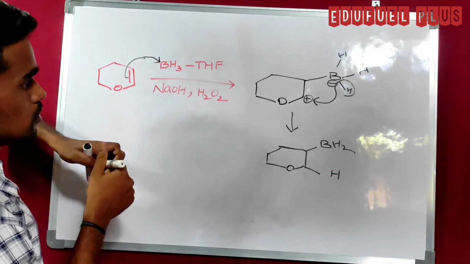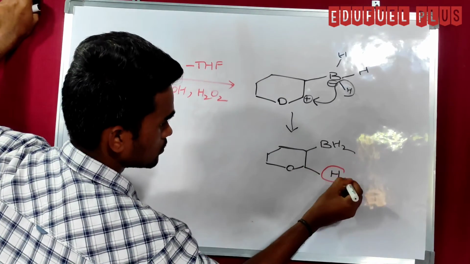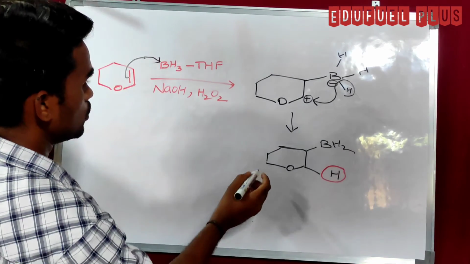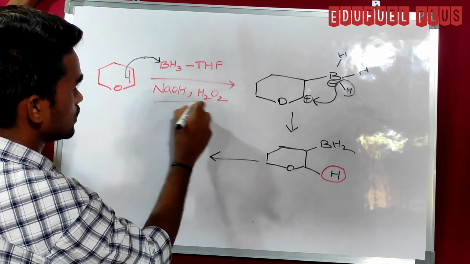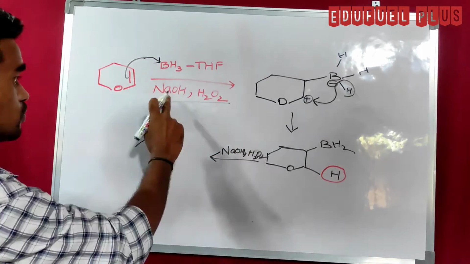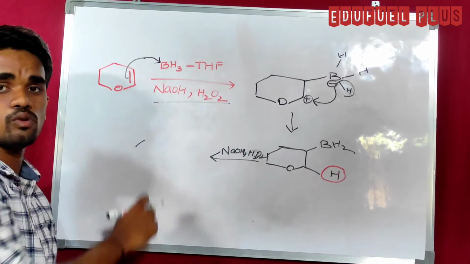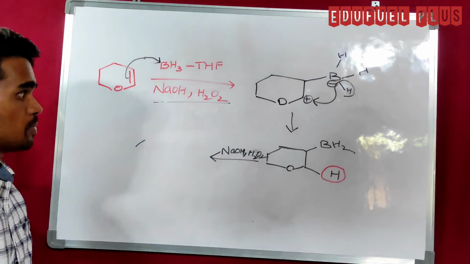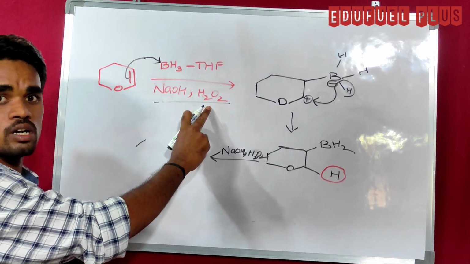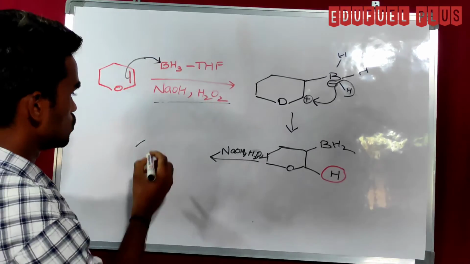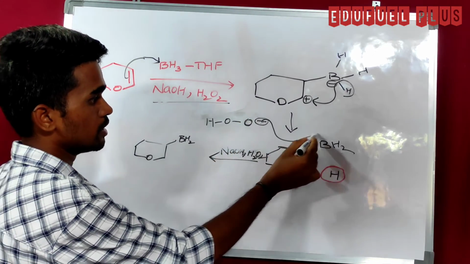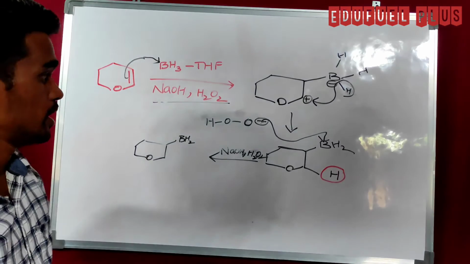So here we have a new hydrogen atom. Now you have to treat it with NaOH and H2O2. When you treat H2O2 with NaOH, NaOH is a base. It can abstract a proton from H2O2 and gives a negative charge on oxygen. So the electrons from this oxygen are donated to this boron.